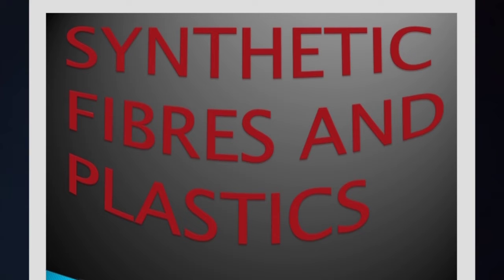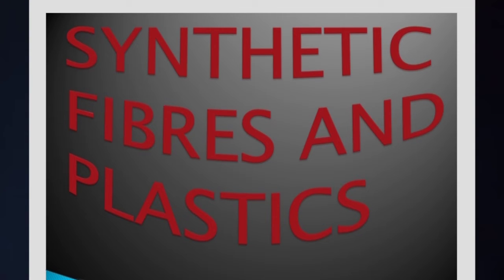What is plastic and types of plastic, in that thermoplastic and thermosetting plastics and plastics and environment. So these are the topics we are going to learn in this chapter. So synthetic fibers and plastics.